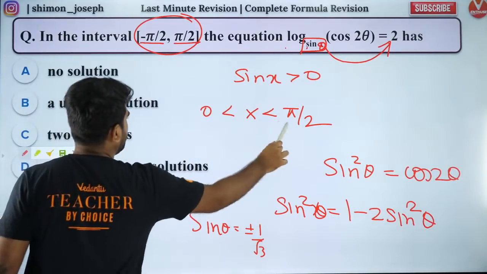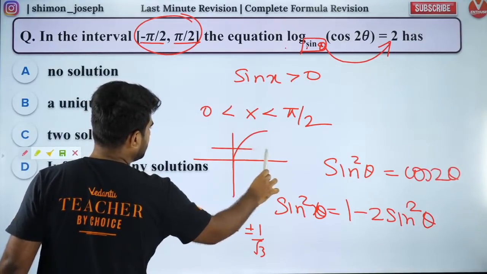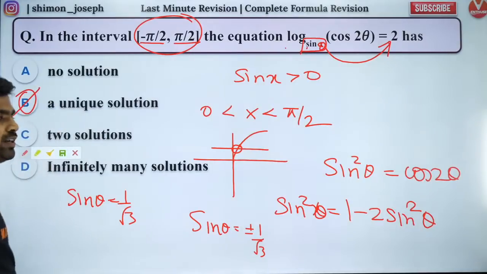So between 0 to pi by 2, how will the graph look like? The graph looks like this. So 1 by root 3 will be like this. So there's only one solution. So that is a unique solution. That's the answer. Did you all like it? Shall I move forward? Everybody?